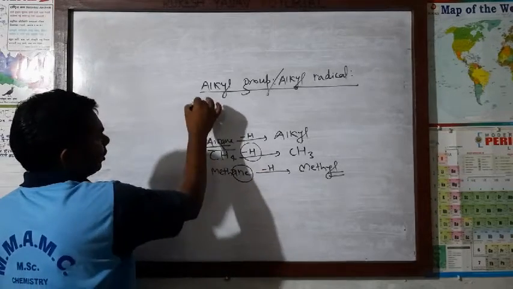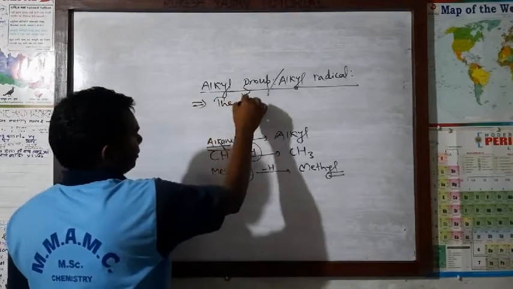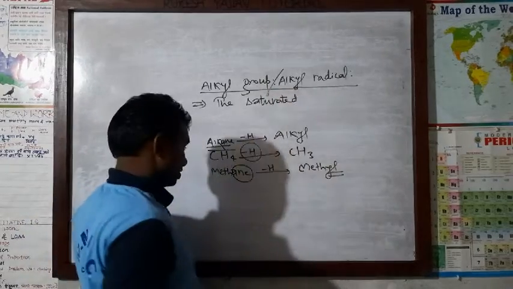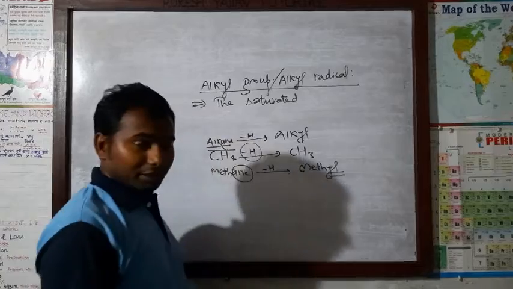So what do you mean by alkyl group or alkyl radical? The saturated hydrocarbon. The saturated means single covalent bond between the carbon atom.